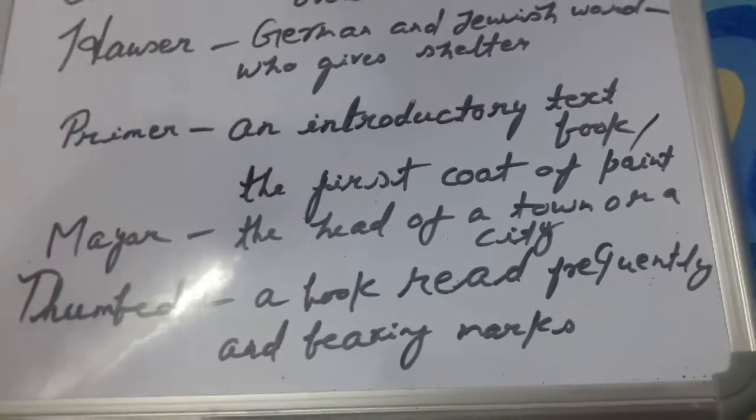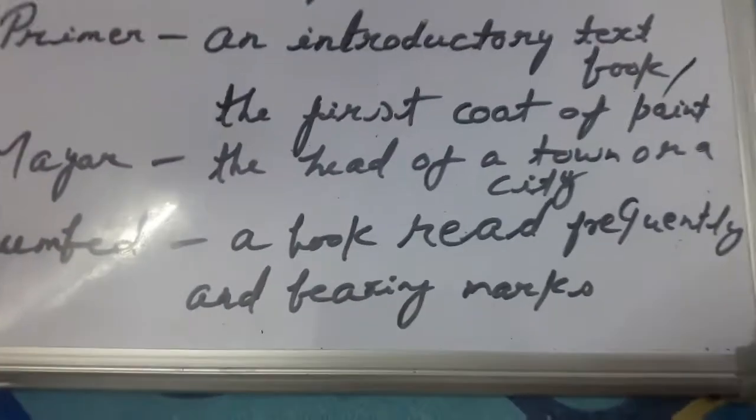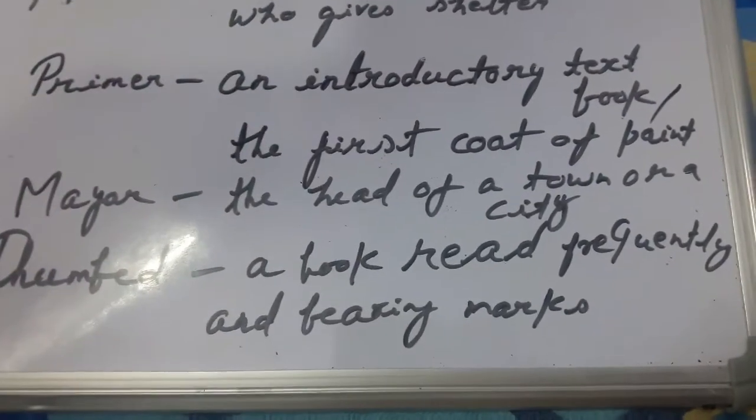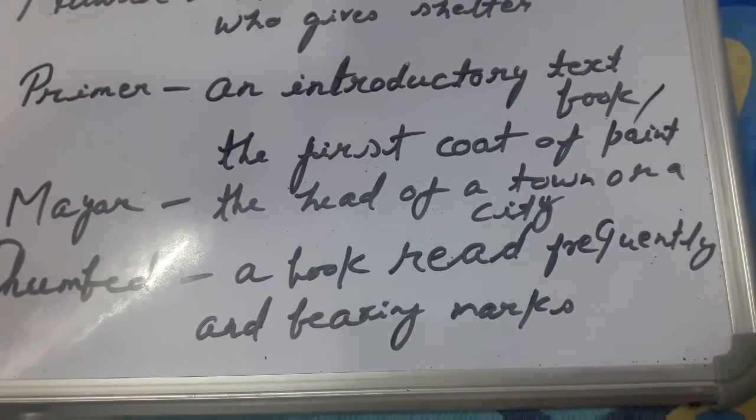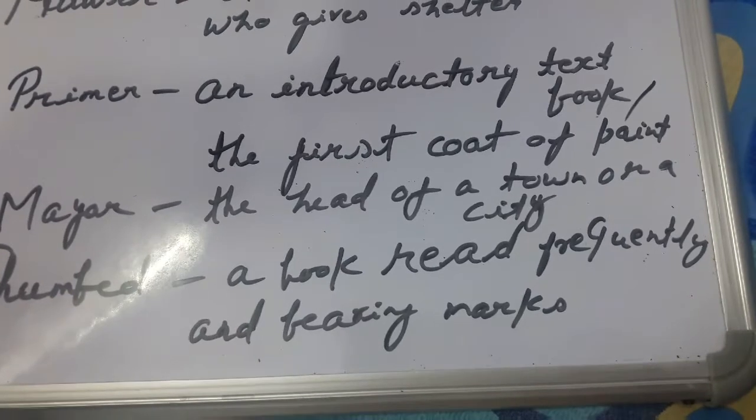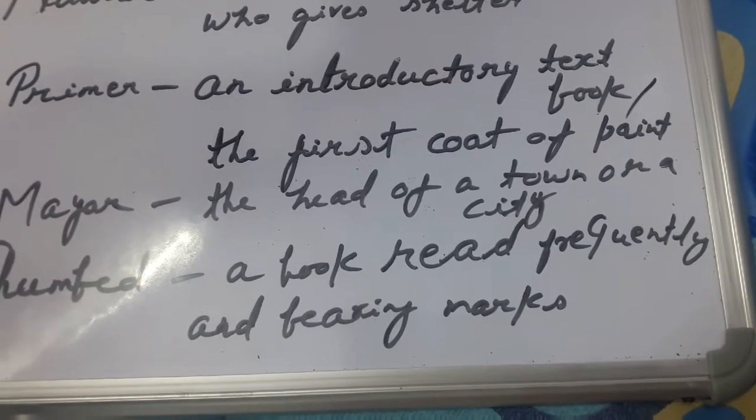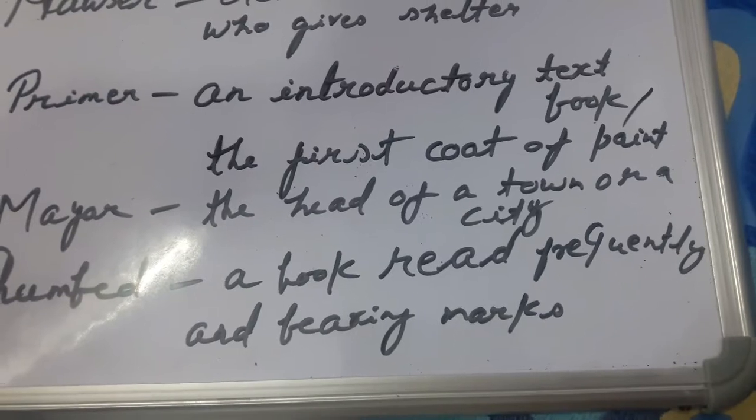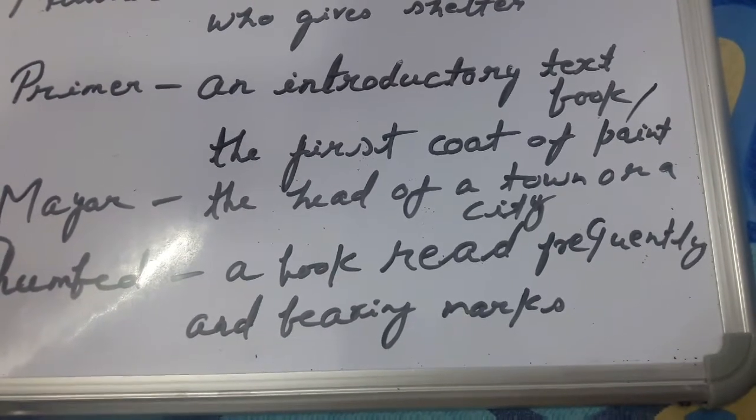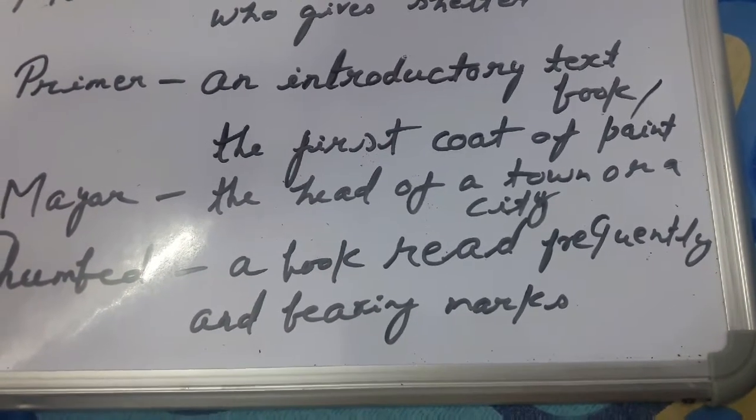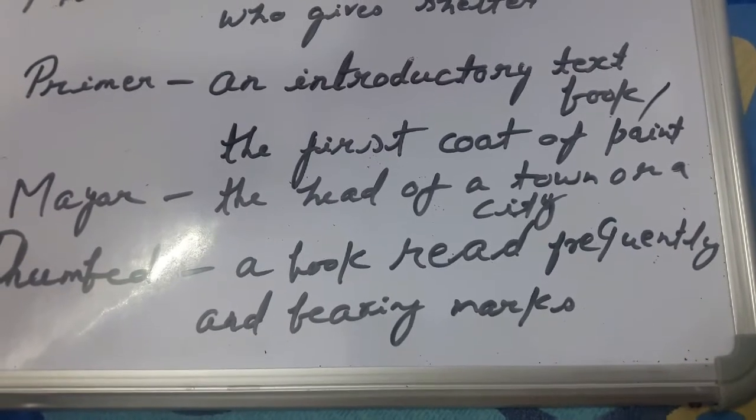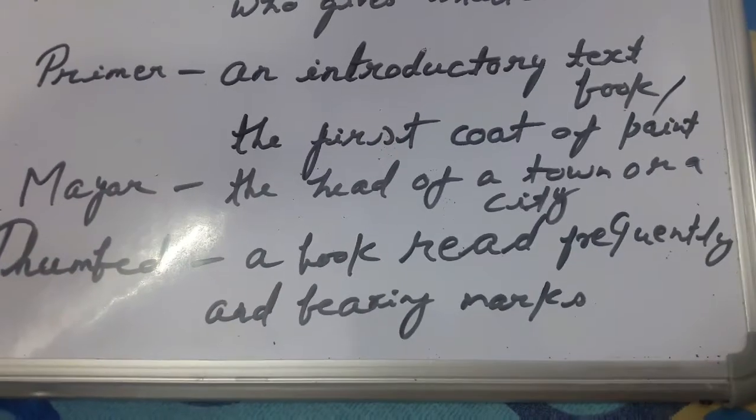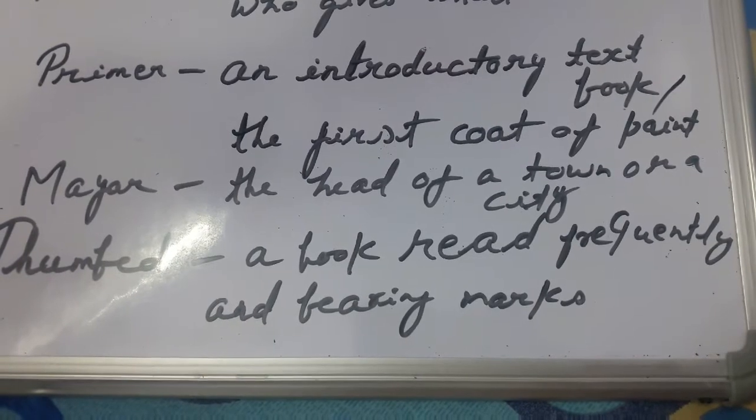Thumb. Thumb, you already know, is one of the fingers of our hand. But thumb is a verb also. And here it is thumbed, an adjective. Thumbed means the books, magazines which are a little bit damaged due to frequent use, and so they have some marks.